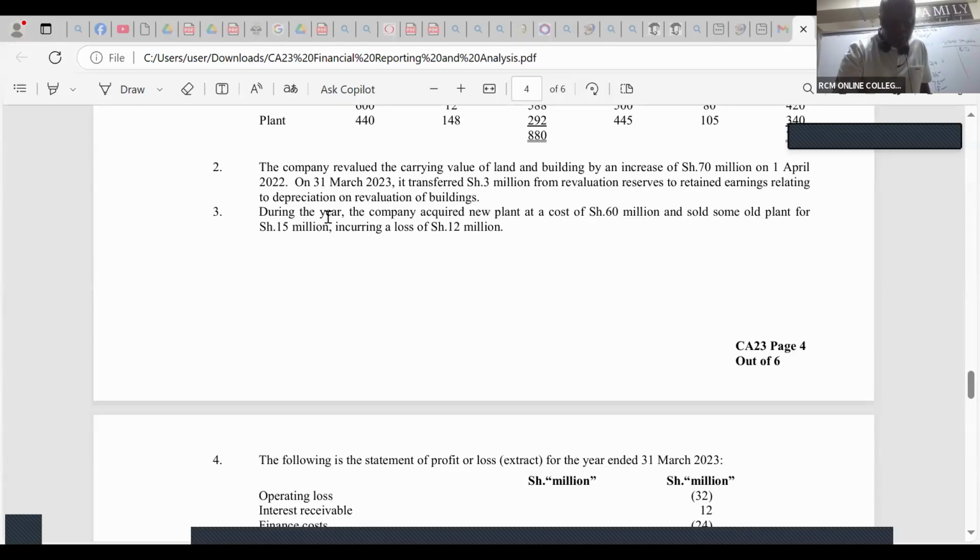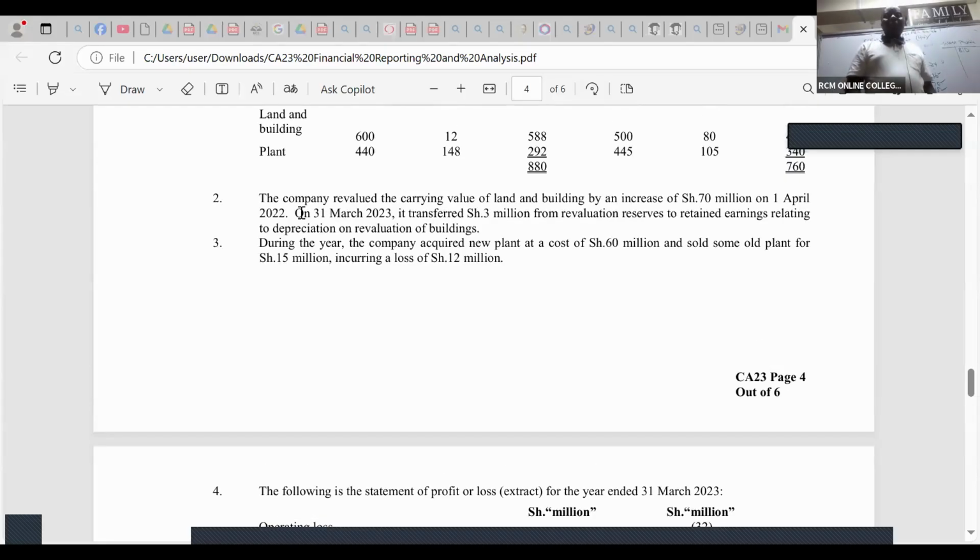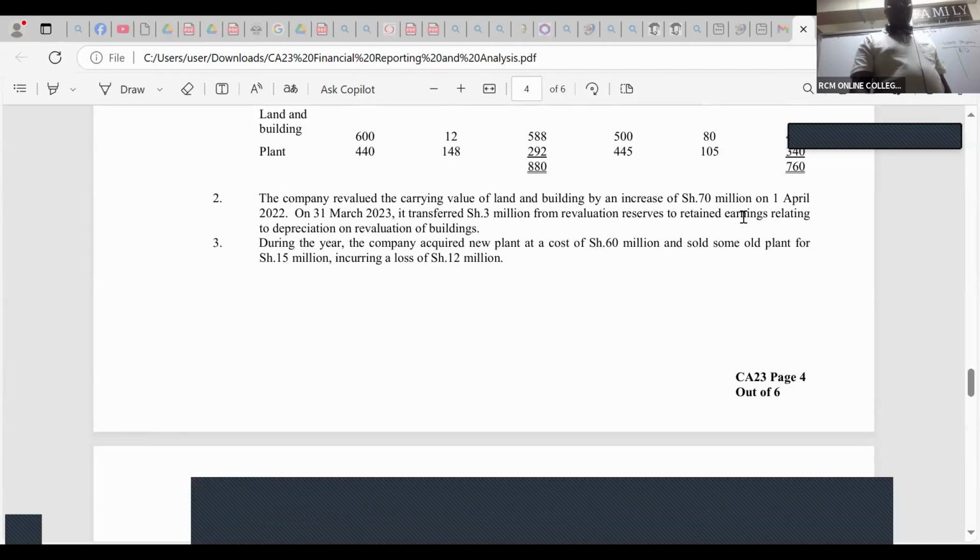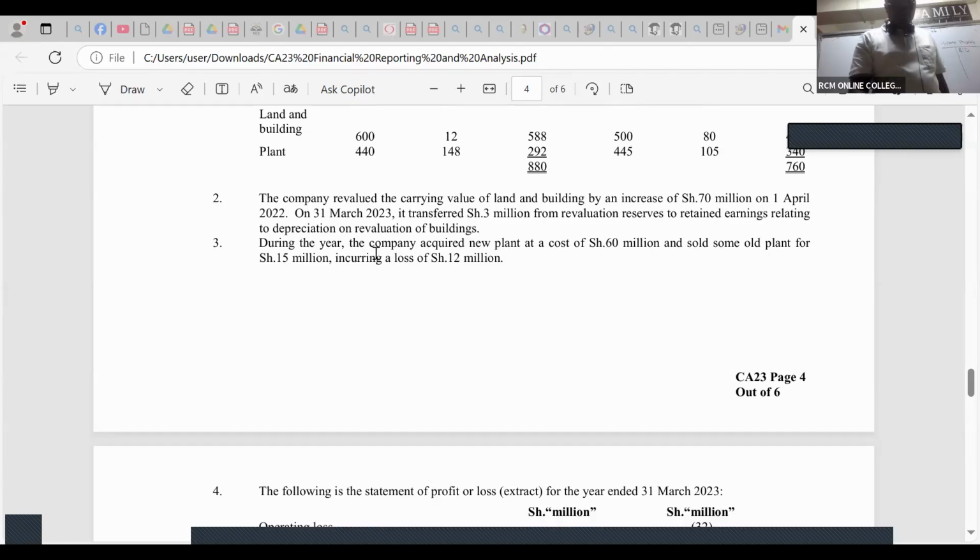Let's just read from note 2. The company revalued the carrying value of land and buildings by an increase of 70 million on 1st April 2022. On 31st March 2023, it transferred shillings 3 million from revaluation reserves to retained earnings relating to depreciation. That cannot affect me.